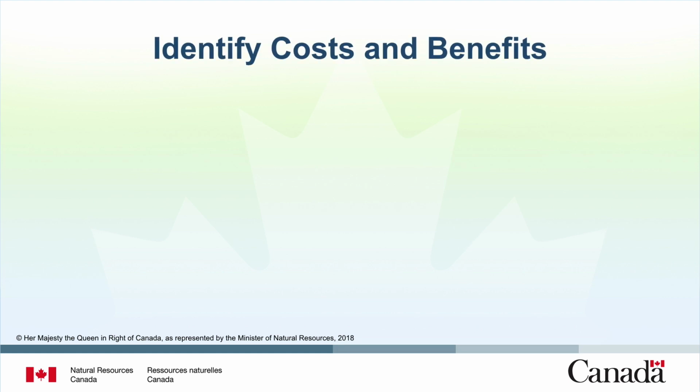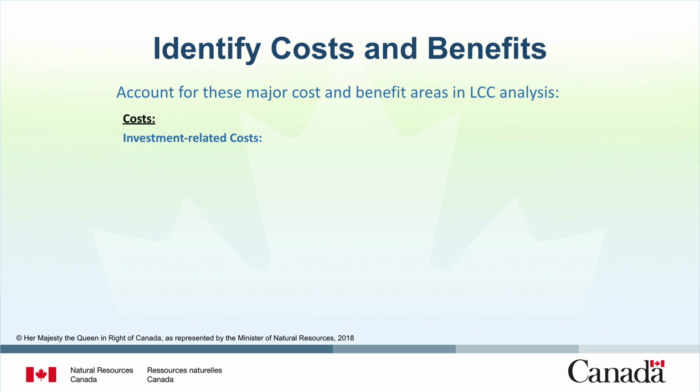Let's discuss how to identify costs and benefits. Several different costs and benefits must be taken into account in life cycle costing analysis. Investment-related costs include the following: acquisition costs, which are sometimes referred to as the first costs of purchasing equipment; replacement costs, which are incurred when equipment is replaced during the study period; and residual value, which is the remaining value of the equipment at the end of the study period.